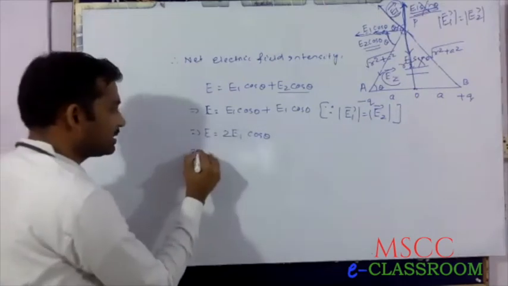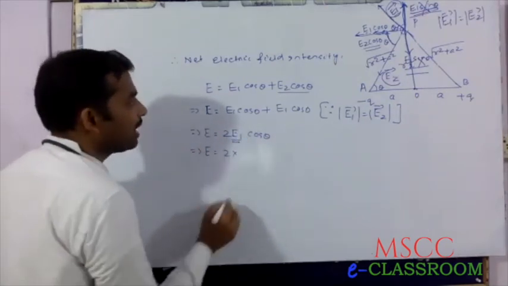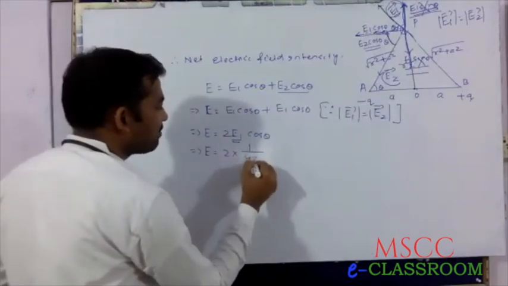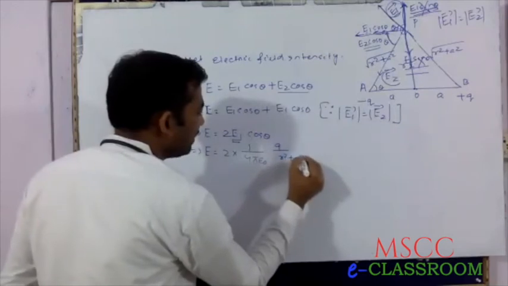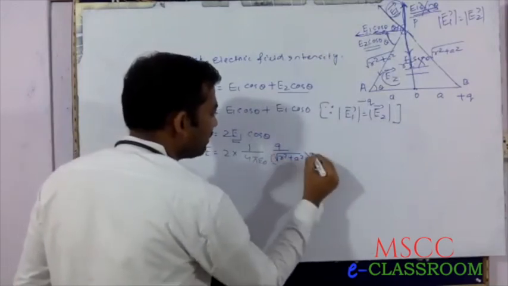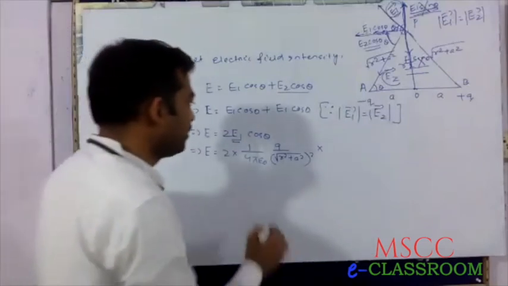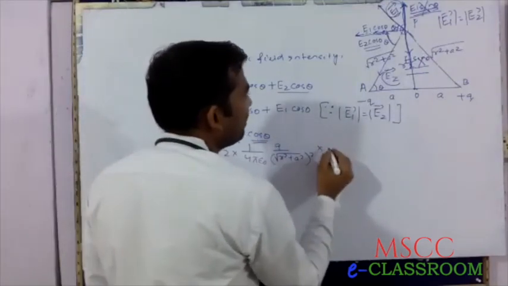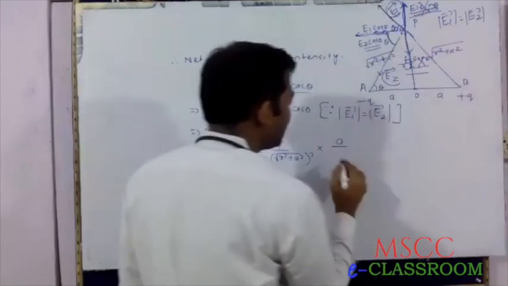Therefore, E equals 2, in place of E1, 1 by 4 pi epsilon naught Q by (R square plus A square), into cos theta, which equals base by hypotenuse.